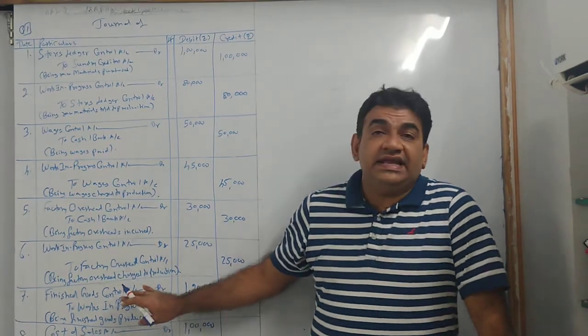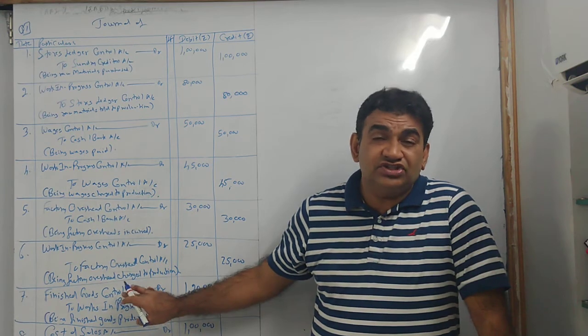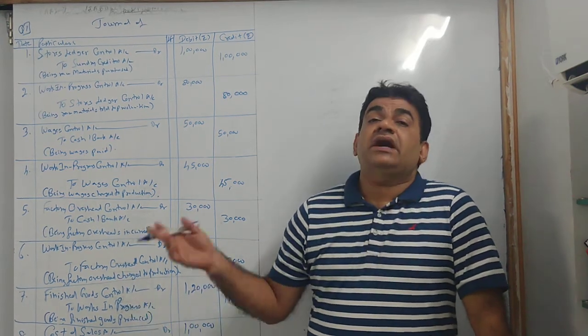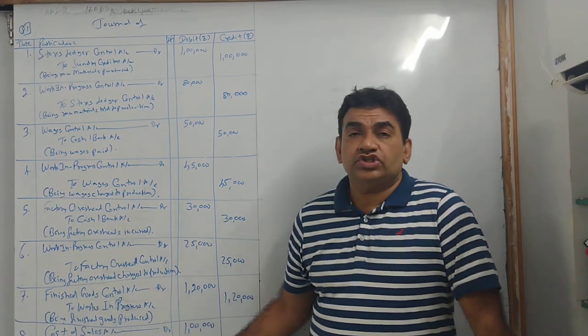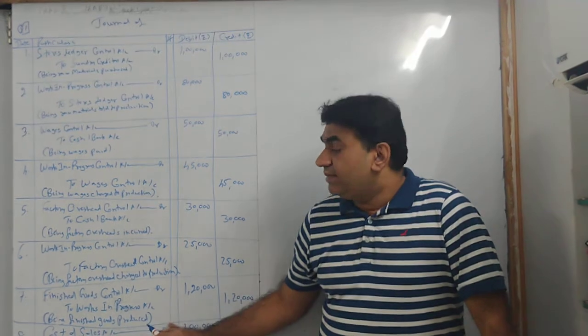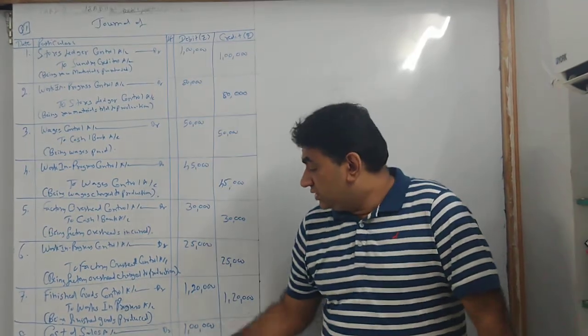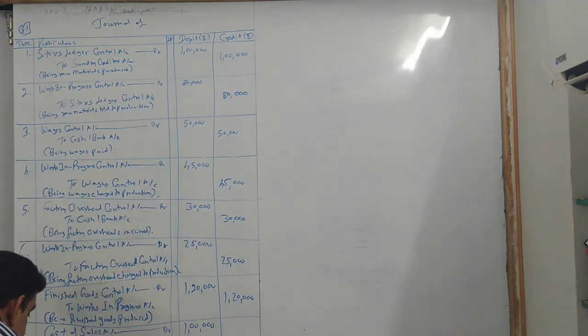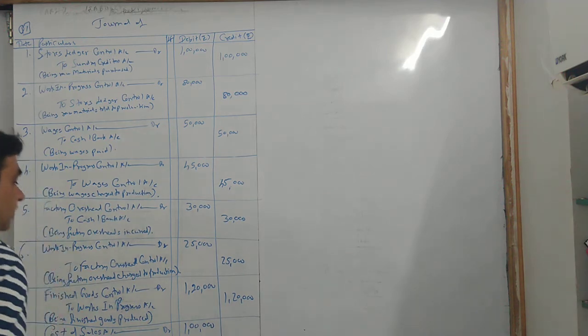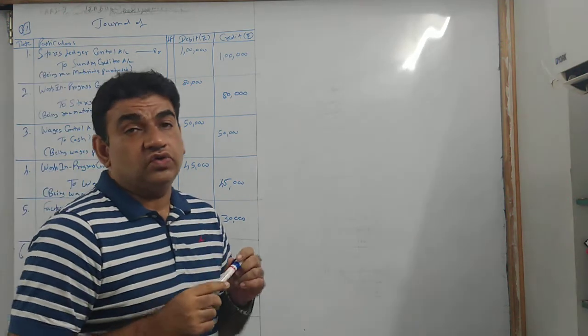I'll repeat. When I produced finished goods, I debited finished goods control. Now the finished goods are sold, so I credit finished goods control, and this is the cost of selling my finished goods, so I debit cost of sales. So my entry becomes cost of sales to finished goods control. Narration being cost of finished goods sold.